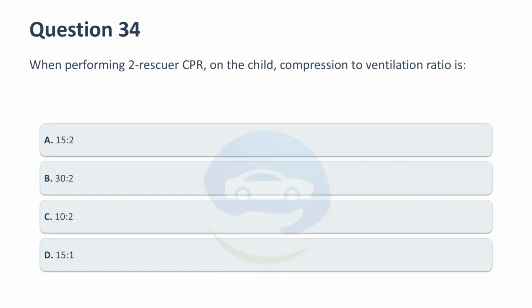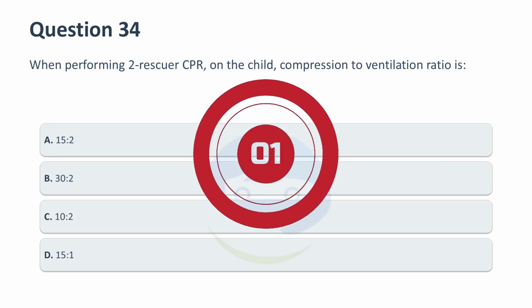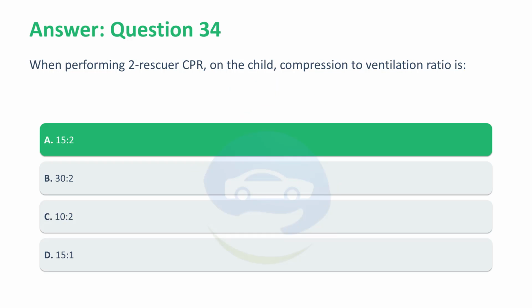When performing 2 rescuer CPR on the child, the compression to ventilation ratio is: A. 15:2. B. 30:2. C. 10:2. D. 15:1. Correct answer, A. 15:2. The compression to ventilation ratio for the child victim when two rescuers are participating is 15 compressions to 2 breaths.